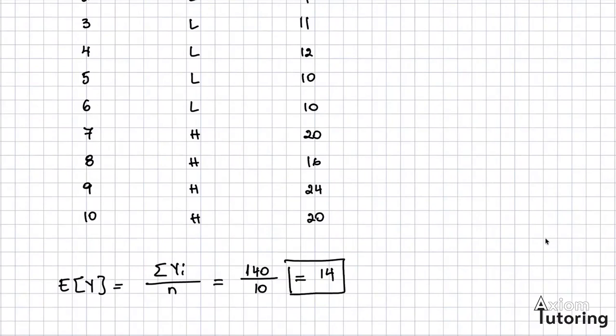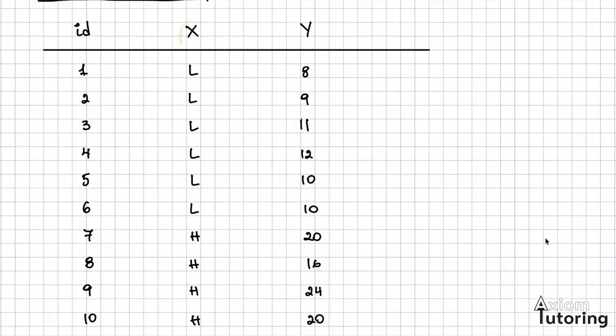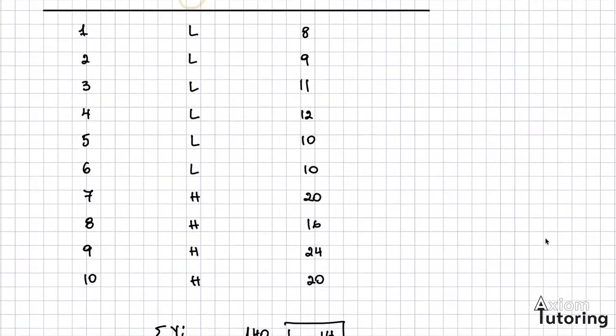Okay. Next, the computation of the conditional means. As you can see, for the x variable, I've given two possible outcomes, being either low or high, which means these are the two groups that I'm asking you to find the separate means of.